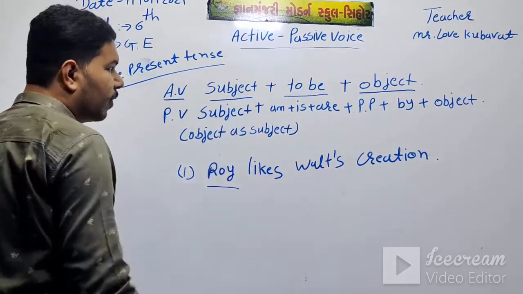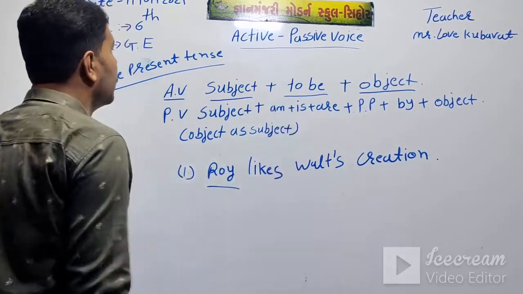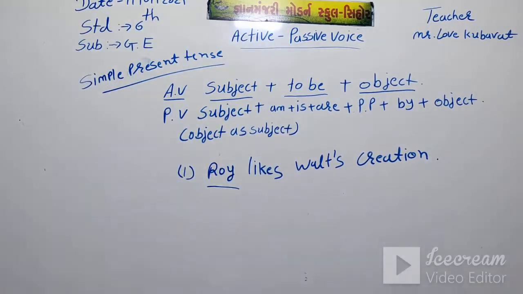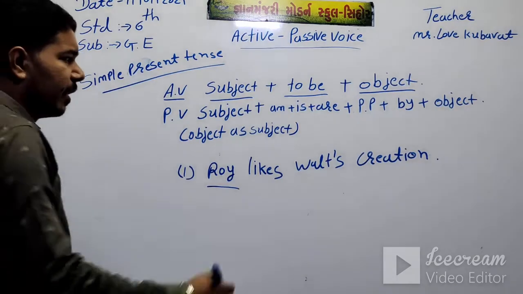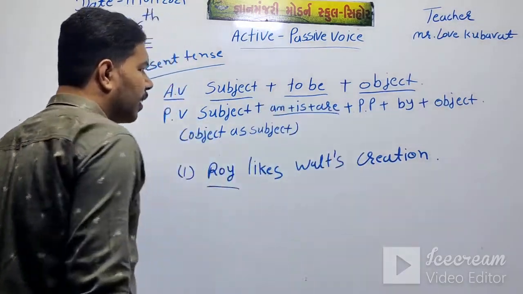Subject Roy, to be, then simple present tense to be verb: am, is, are.